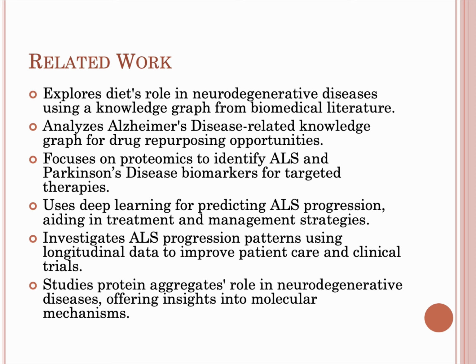We focused on identifying ALS and Parkinson's disease. We used deep learning for predicting ALS progression. We investigated ALS progression patterns using longitudinal data to improve patient care and clinical trials. These were some papers we went through to find related work for this particular problem.